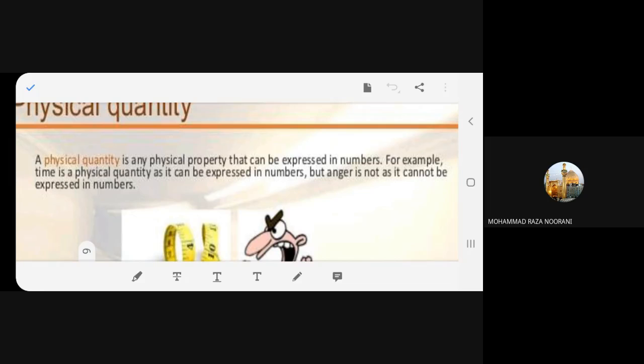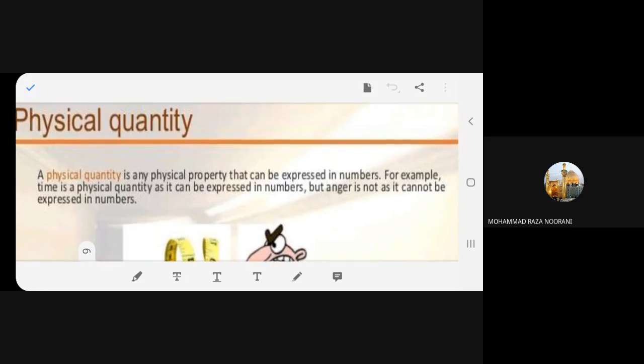Yes, ma'am. A physical quantity is any physical property that can be expressed in number.